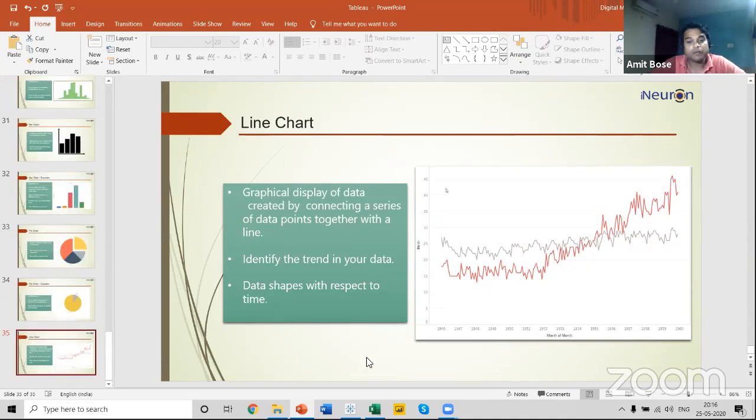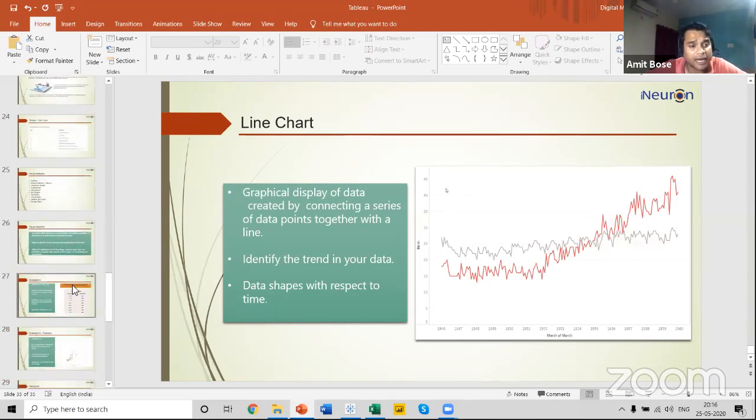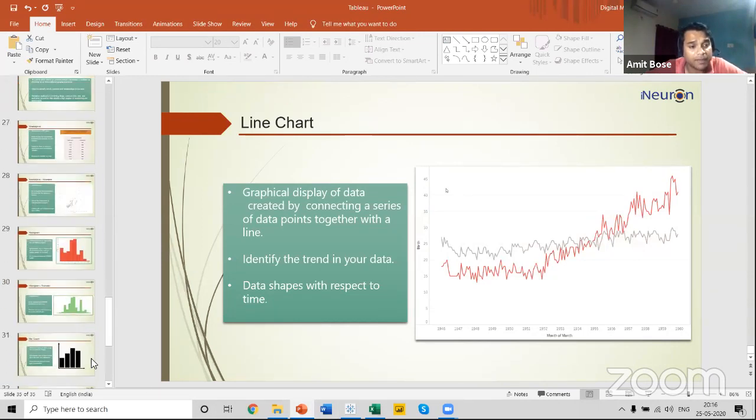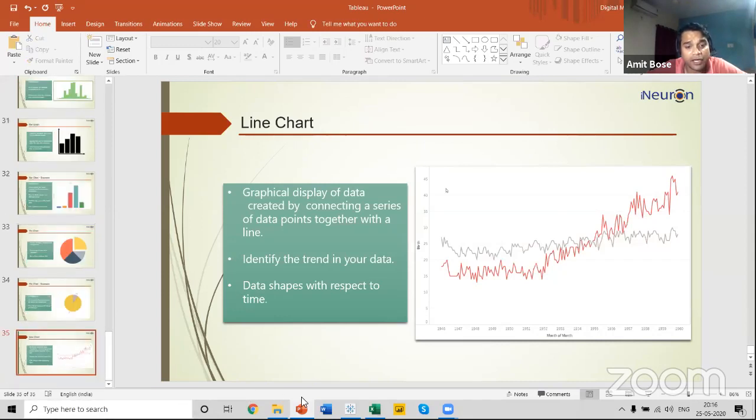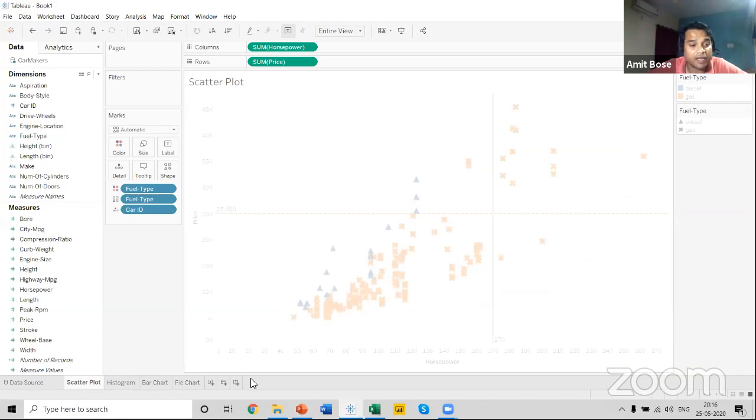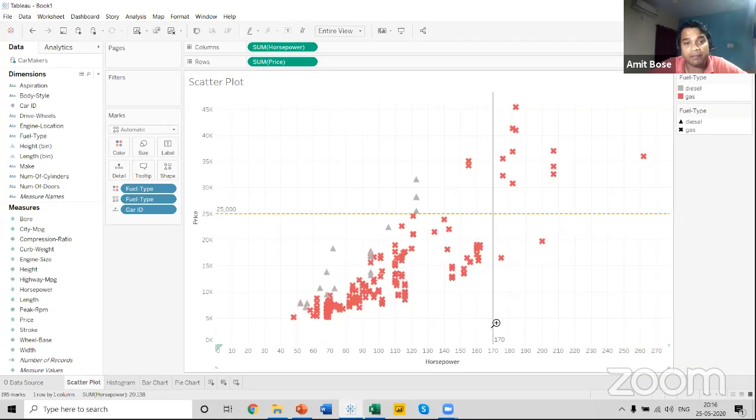Before I start my discussion on the line chart, as I will be using a different scenario for this example, I just wanted to do a walkthrough of how we have used the concepts of scatter, histogram, bar graph, and pie chart, and how these charts can be implemented in different ways. We built a scatter chart where we defined a particular scenario and tried to get answers for that scenario.